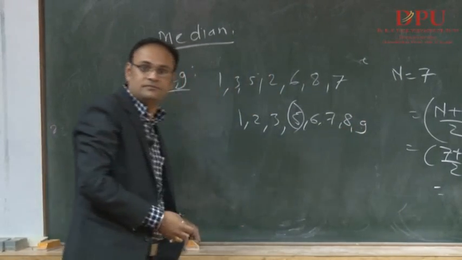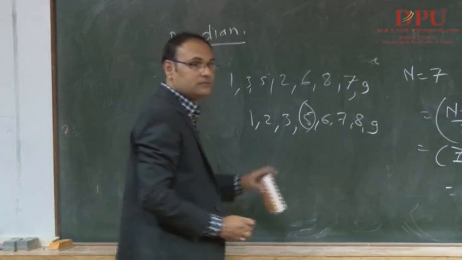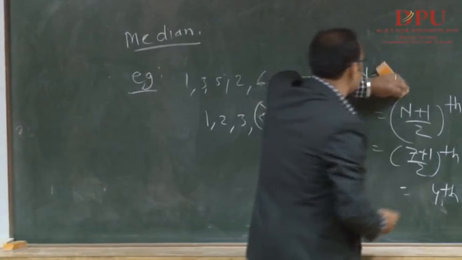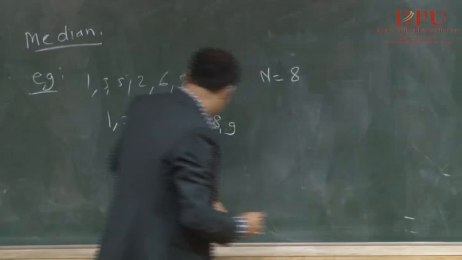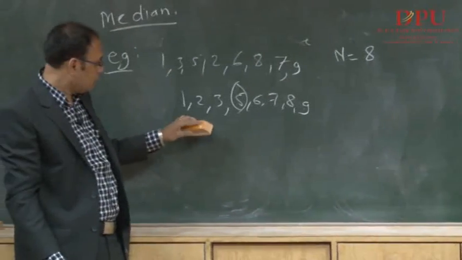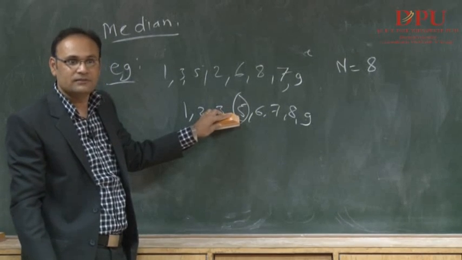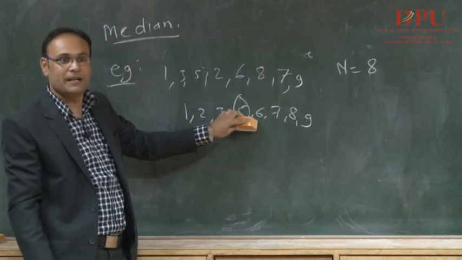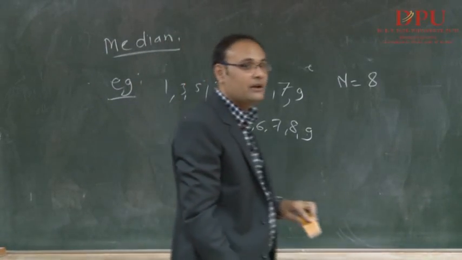Suppose 9. So the total number has become 8. In such a case, the fourth term can be a median, and the fifth term can be a median. So we need to find the exact value of the median.